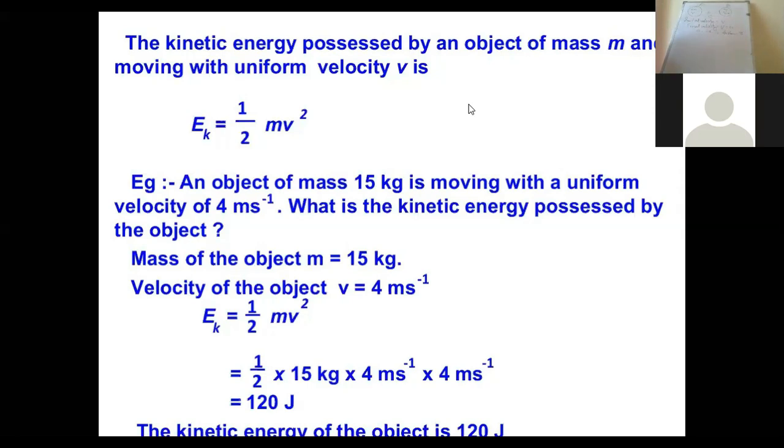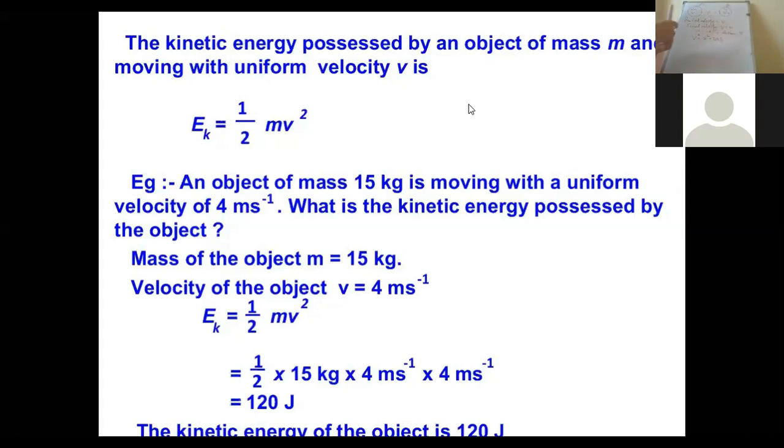right? So according to the third equation of motion, v square is equal to u square plus 2as, right? We are finding the velocity. v square is equal to u square plus 2as.